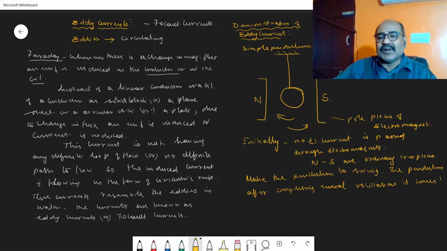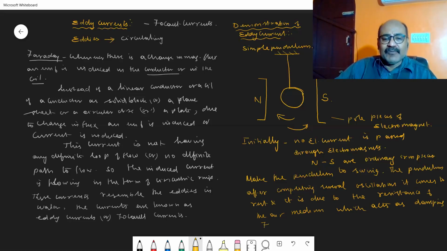This rest position is due to the resistance of the air medium, which acts as the damping force.